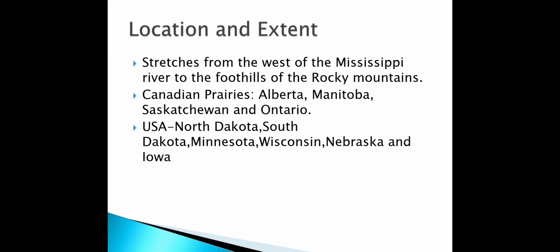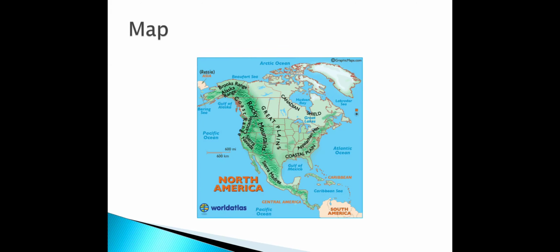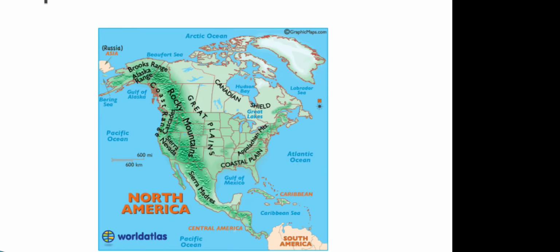I have also pasted one map here. Let us have a look at the map of North America which is showing the physical features. Just carefully look at this map. Here you can see on the west they have Rocky Mountains. In the east you can see Appalachian Mountains, and in between you can see grassland which is called prairies.